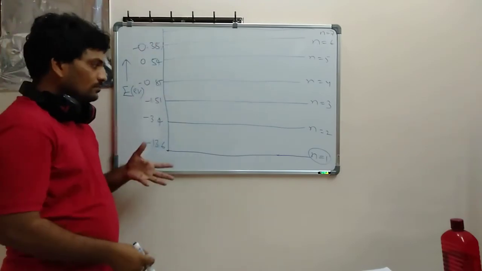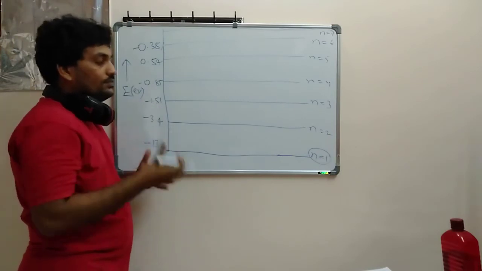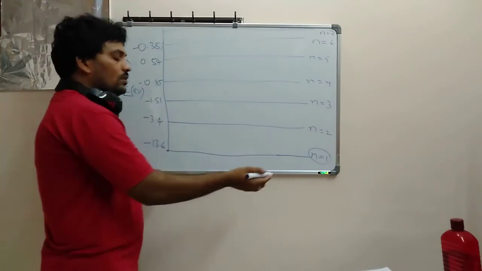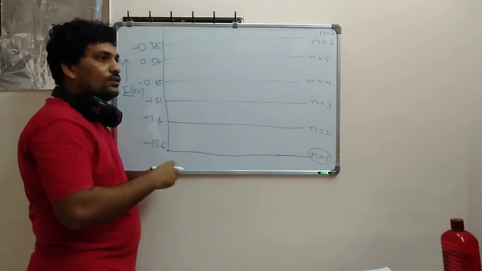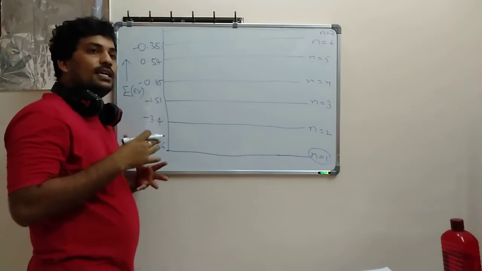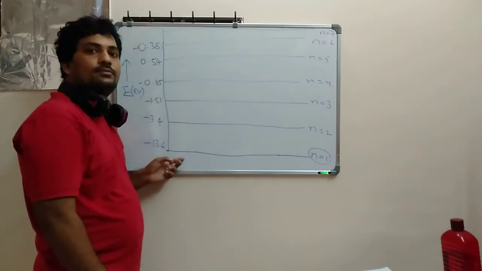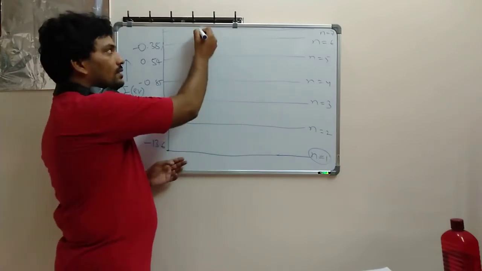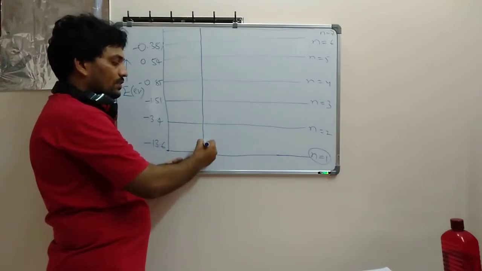Now let's suppose we are thinking that an electron from the first orbit is excited to the second, third, fourth, fifth, and so on. Not only one: one electron is excited from the first orbit to the seventh orbit. Then, let's suppose, it comes back to the original position, the first orbit.